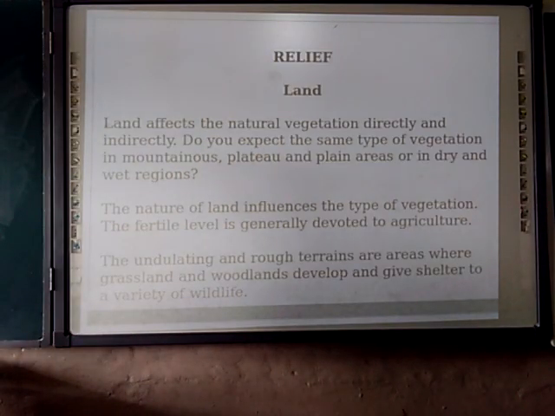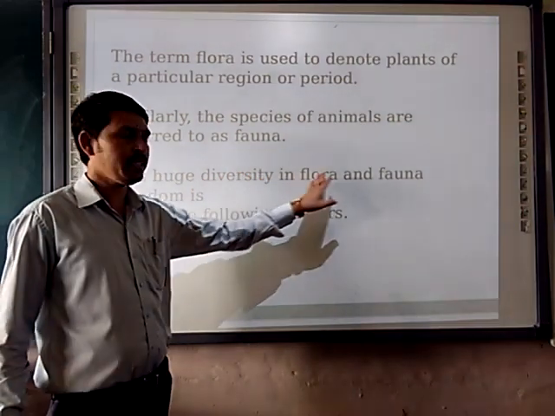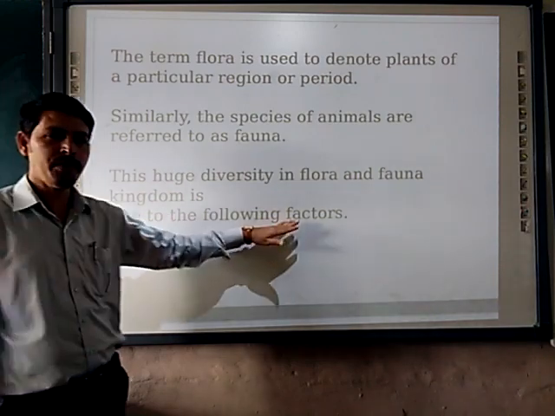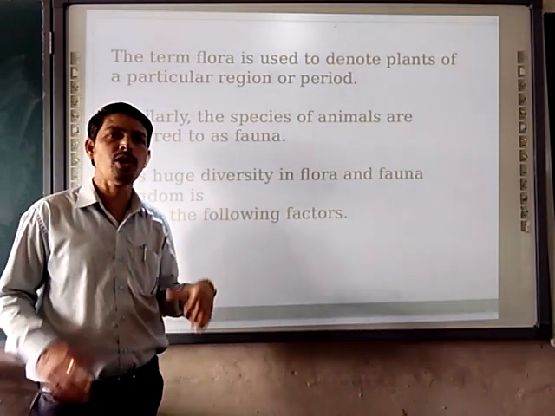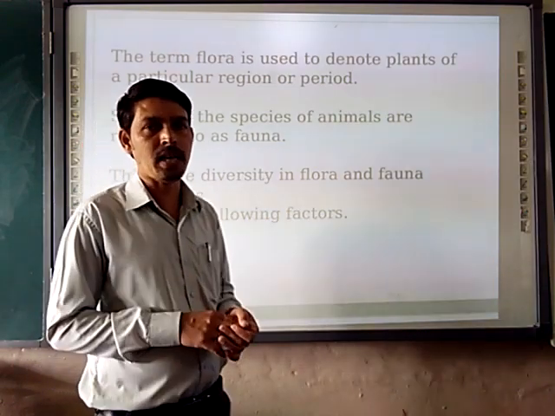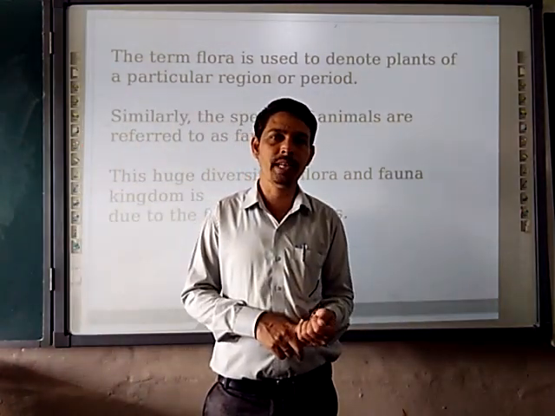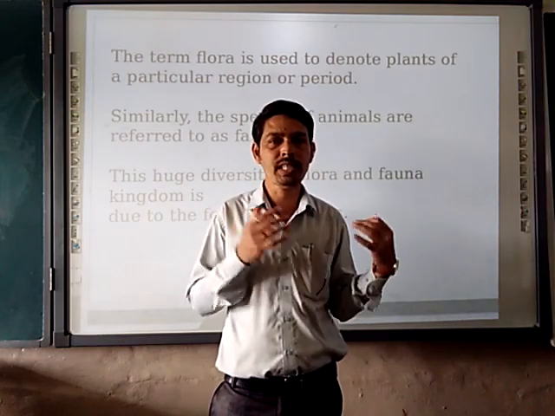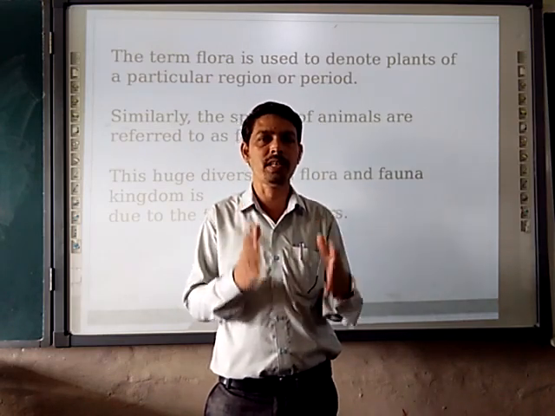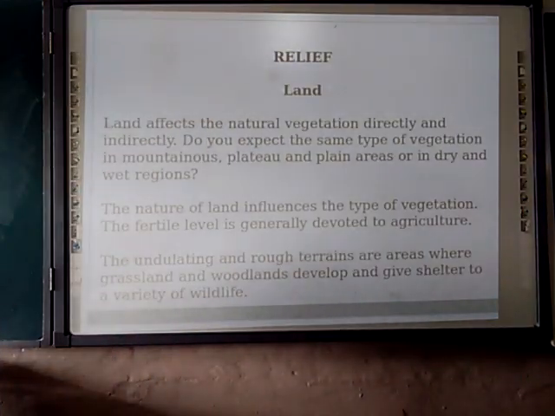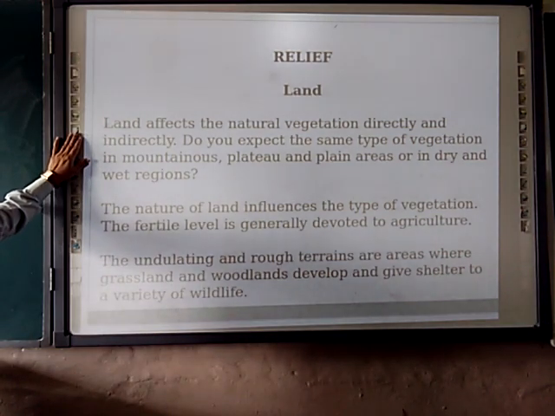First we are going to see that the huge diversity of the flora and fauna kingdom is due to the following factors. Now we are going to see what the following factors are. The factors are two. The first one is relief and the second one is climate. So first in this presentation we are going to see about the relief features, right? First, relief. In that we are going to see about the land, the topography.